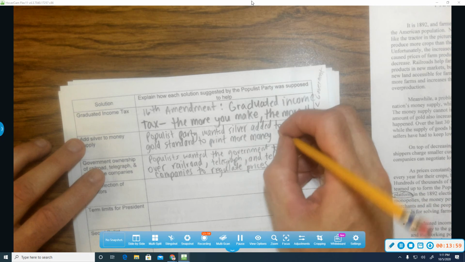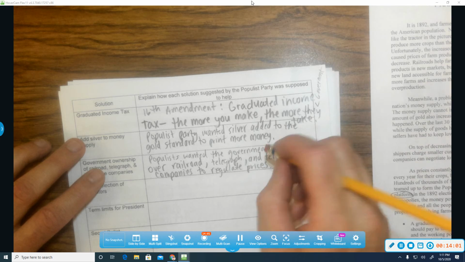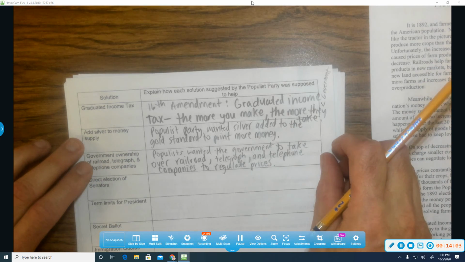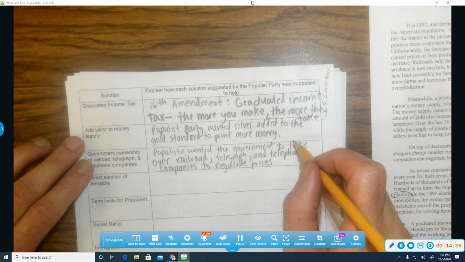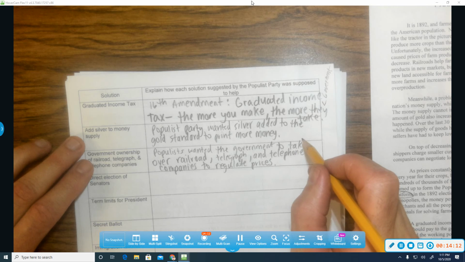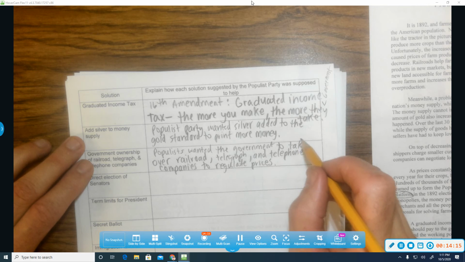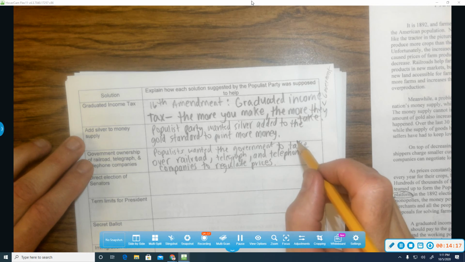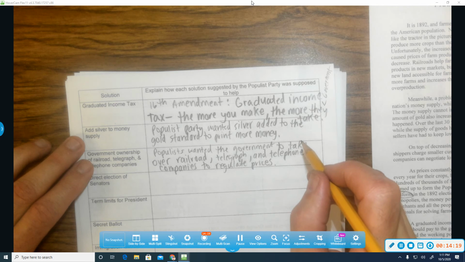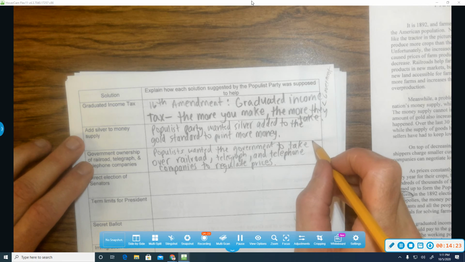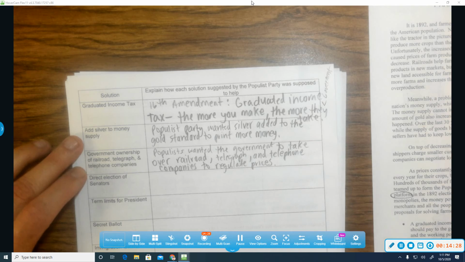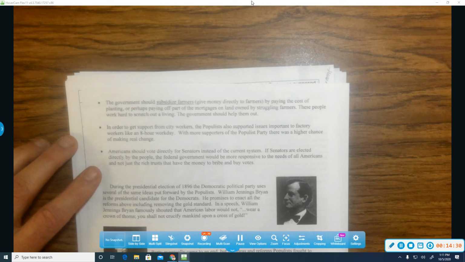Okay, to print more money to put in circulation. All right, so what has happened is by the 1970s, Richard Nixon will eliminate the gold standard, and money today is simply backed by what the government pretty much says it's worth. And as long as the economy is good, money is strong. If it's not good, the money gets weaker. A lot of people want to go back to the gold standard so that there's an absolute value backing up money. Okay? All right. Let's go back to the reading.